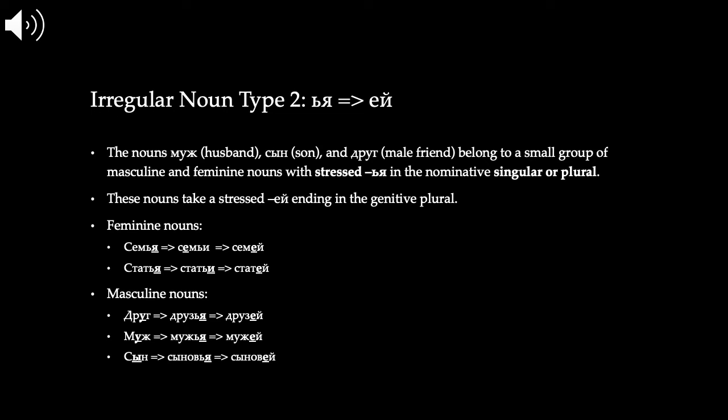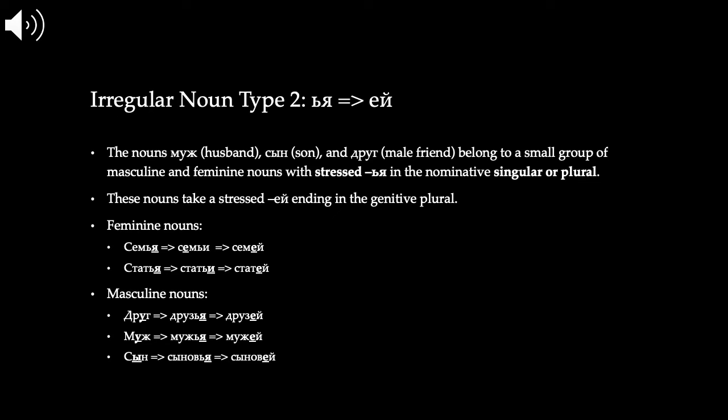Now we have our second irregular noun type, where we have a soft sign plus stressed ya in either the nominative singular or the nominative plural that is going to turn to a stressed ey in the genitive plural. These include feminine nouns like семья, family, and статья, article.